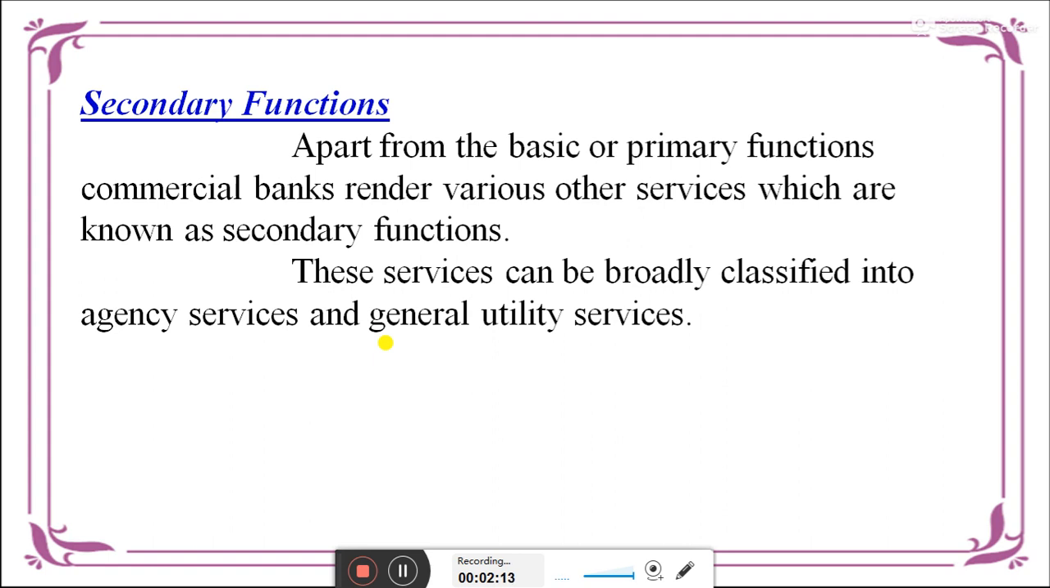Next, secondary functions. What are the secondary functions? They are different kinds of secondary functions. Before that, what we have seen is the primary functions. Now we are going to see the secondary functions. Apart from the basic or primary functions, commercial banks render various other services which are known as secondary functions. These services can be broadly classified into agency services and general utility services. What is meant by agency services and general utility services, we will discuss below.